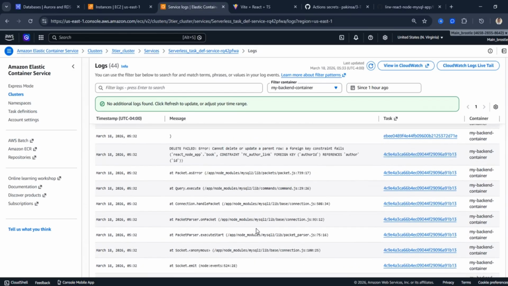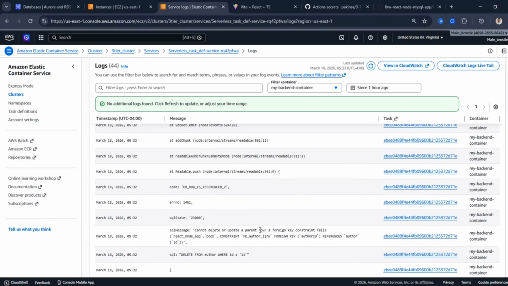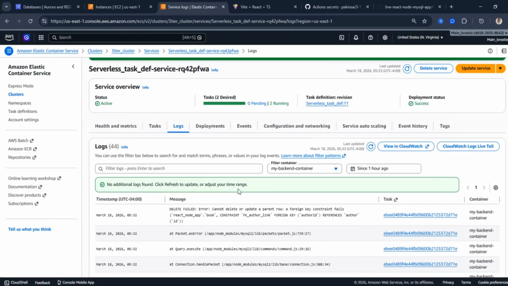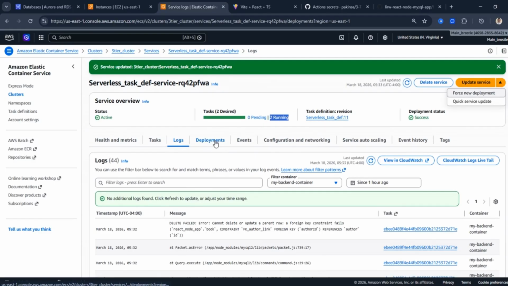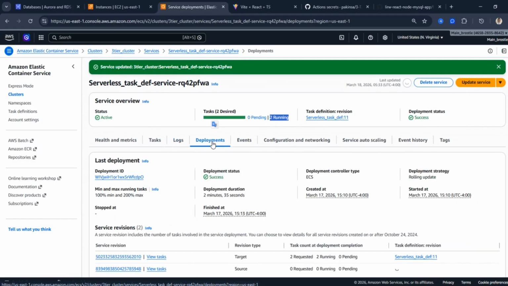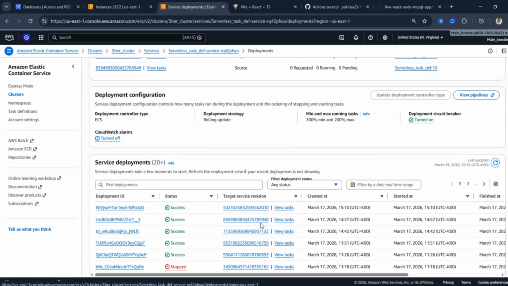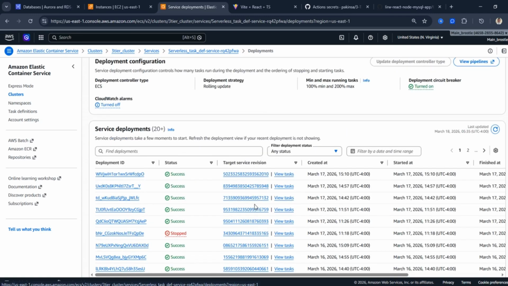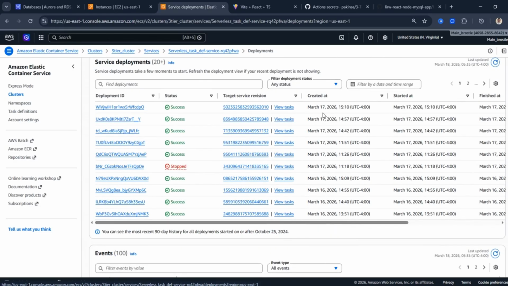So meaning that if you were the one that deployed the database, you will need to send information to whoever created the database, maybe the database administrator, to make some corrections or to update the code so that things can work perfectly. However, this is still managed gracefully. The server isn't down, the application didn't crash, everything's still going on successfully. In some cases, in fact, in my previous deployment, let's go to deployments. In a previous deployment, I had a situation where they crashed because they weren't gracefully managed, like the error of deleting the author wasn't gracefully managed. So you can see, what I'm showing you were previous ones. This was March 16, this is March 17, and today is March 18.